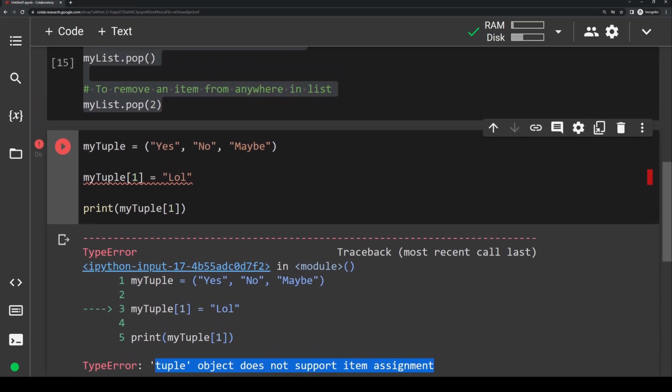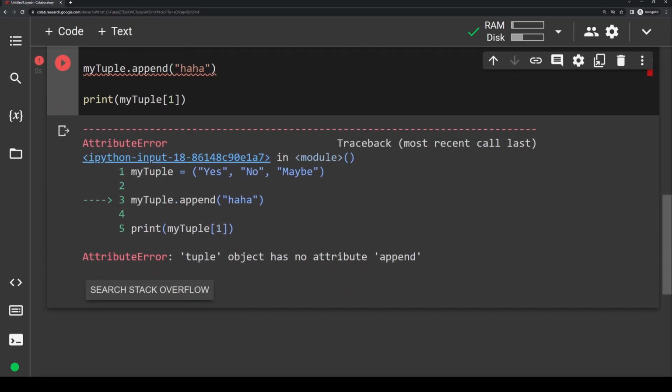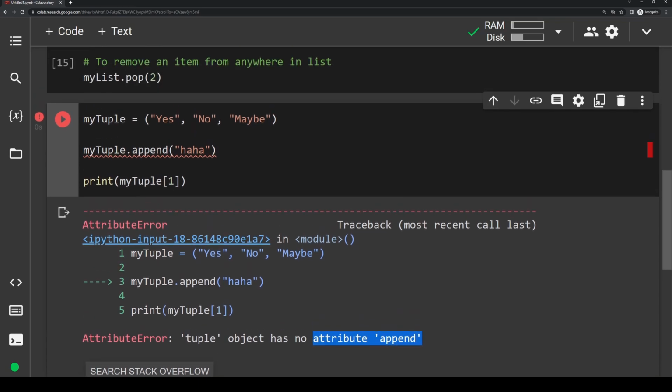So if I try and use another function like append, which obviously we can use with list, let's say for a tuple I try and do dot append, let's just add haha on the end. Try and run that. I'm also going to get an error saying there is no attribute append because it doesn't recognize this method at all because we can't add or remove anything from a tuple. So tuple values can never be changed or modified in any way. So hopefully now you should have a pretty strong understanding of how lists and tuples work.